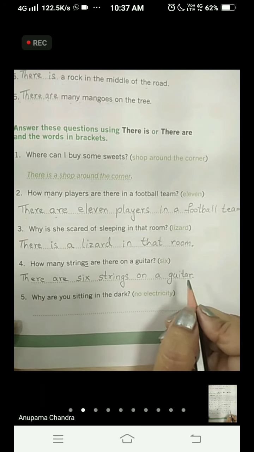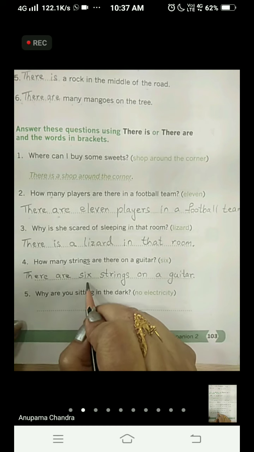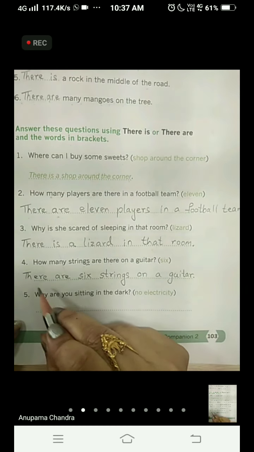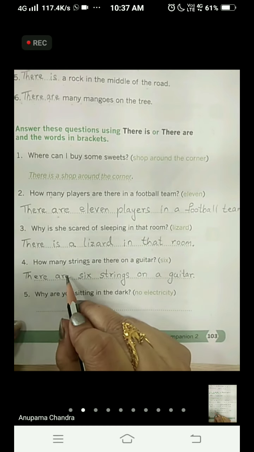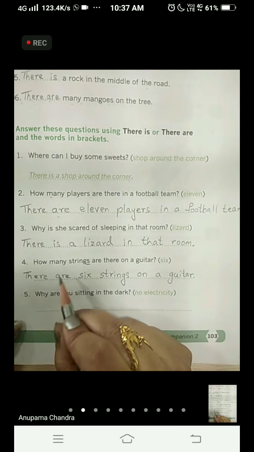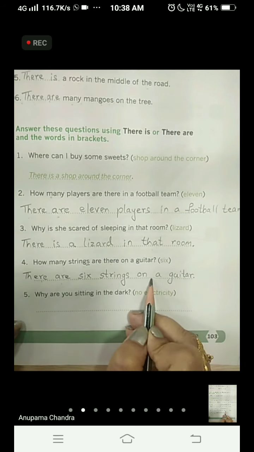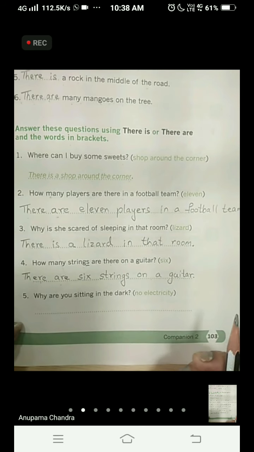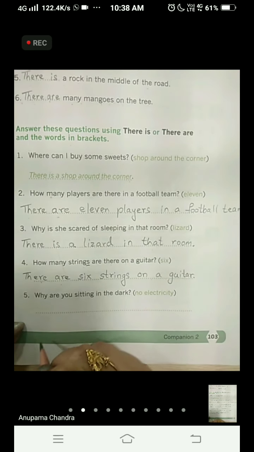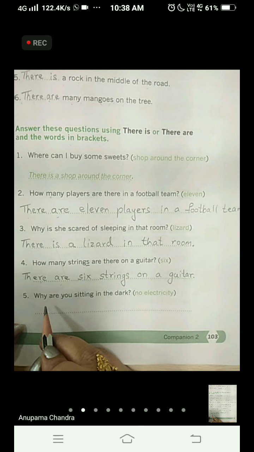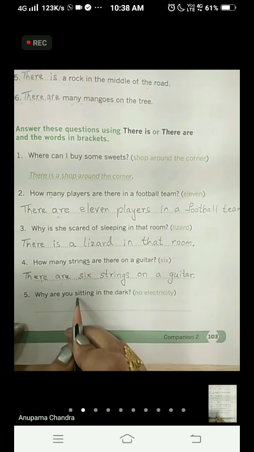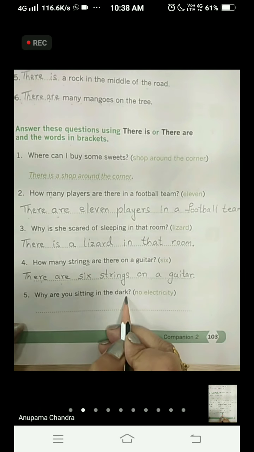Okay, because we are talking about 6 strings which is more than one, we have used the word there are. We have to start the sentence with there are 6 strings on a guitar. Okay, let's see the fifth one. Why are you sitting in the dark?